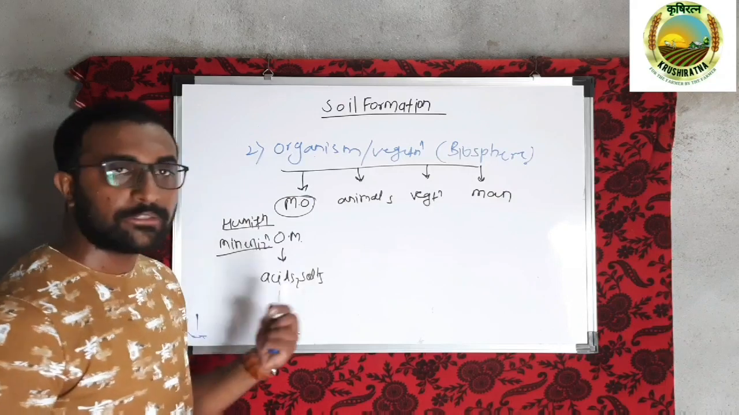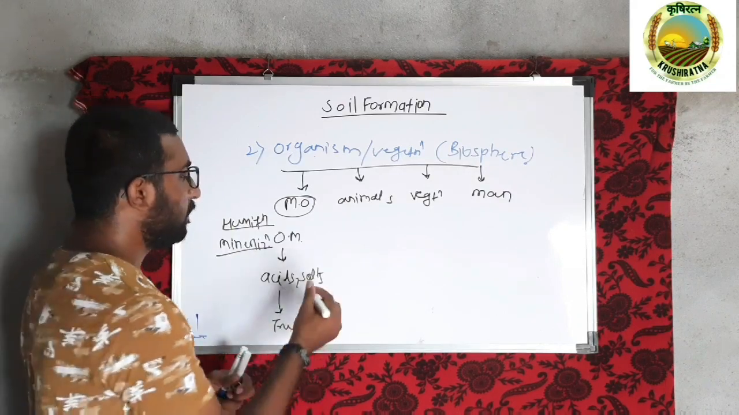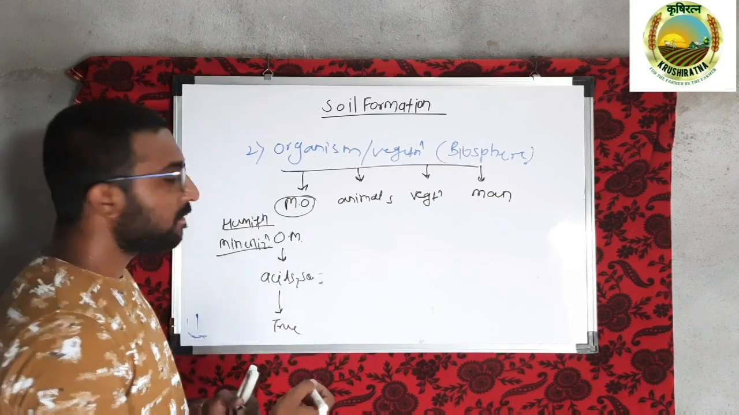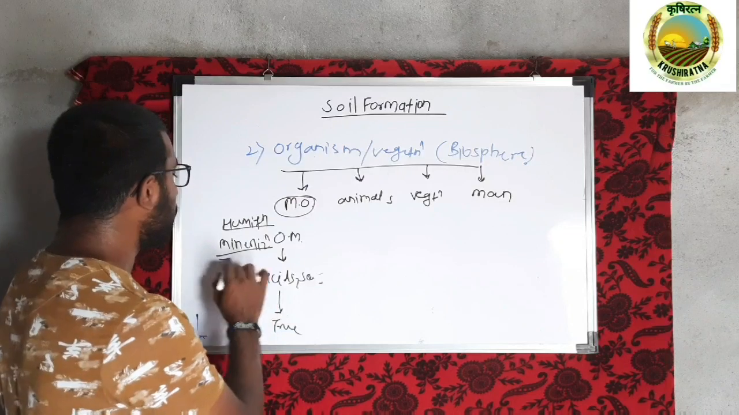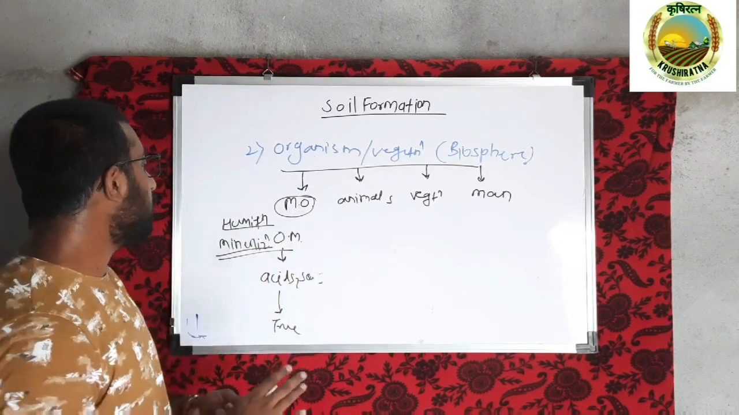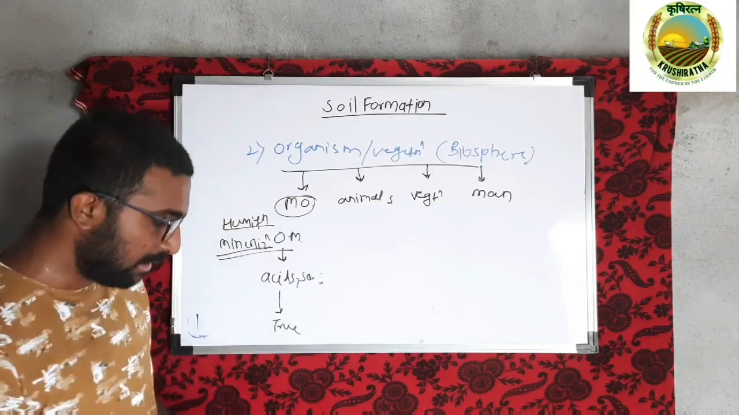In the case of mineralization, as you know, various bacteria and fungi like Nitrobacter and Nitrosomonas make the nutrients available to the plants in their absorbable form. This is what mineralization is. So microorganisms contribute to the humification and mineralization processes of soil formation.